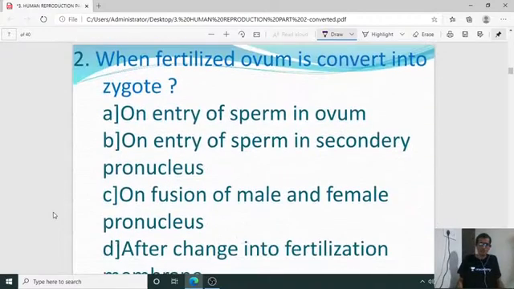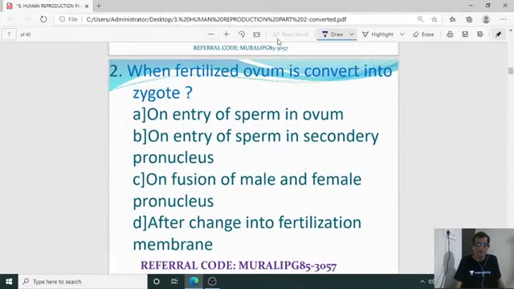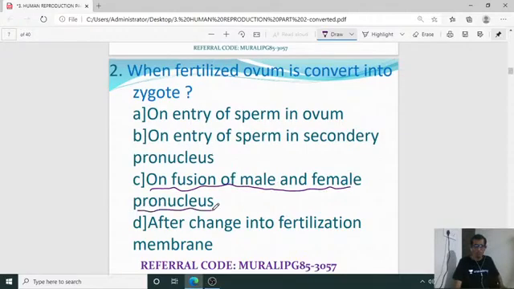Then second question: when is the fertilized ovum converted into zygote, in which stage? The answer is on fusion of male and female pronucleus. So the right option for the second one is C, on fusion of male and female pronucleus.